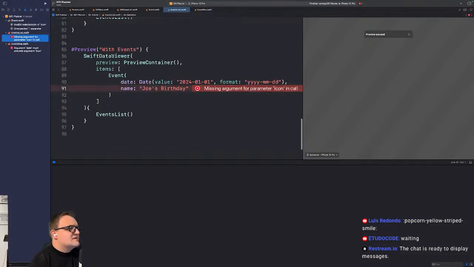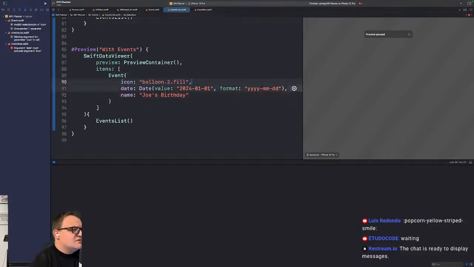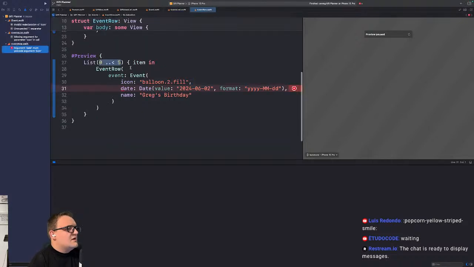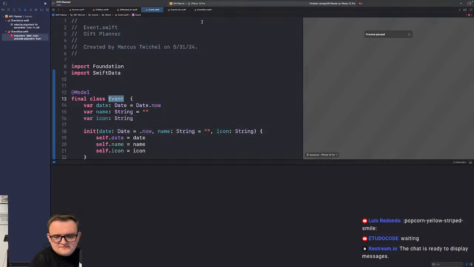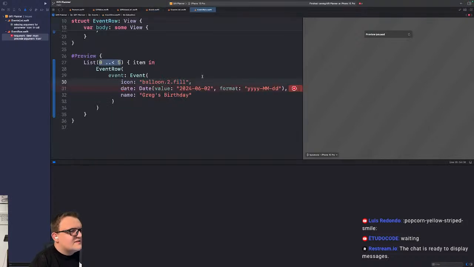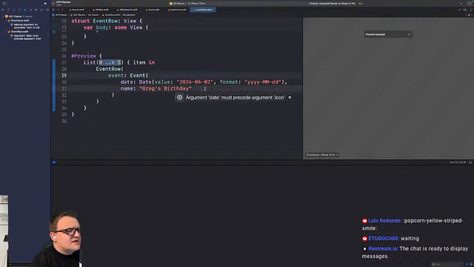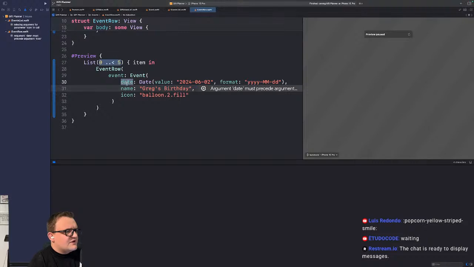For all events. And you have the same issue. Now you don't. And, oh, it says date should come before. There's something super weird about that I'm just used to from Dart, like if you're naming the parameters. So look at this. Again, if you know Swift, tell me why this makes sense because I don't get it. But basically, you have to put them in order still, even though they're labeled what they are.